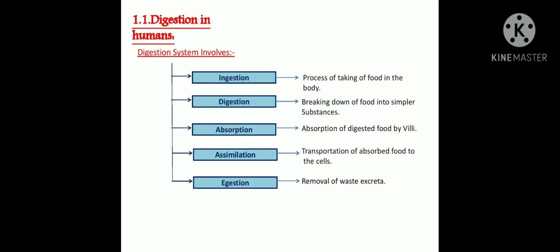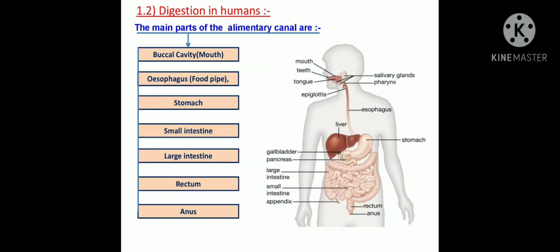It involves ingestion, digestion, absorption, assimilation and egestion. Ingestion means the process of taking the food. Digestion means breaking into simpler substances. Absorption means absorption of the digested food. Assimilation means transportation. Egestion means removal.